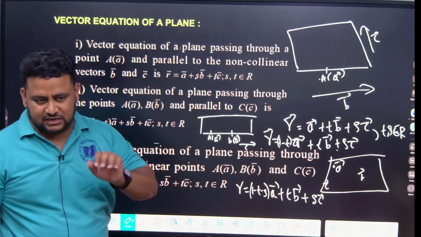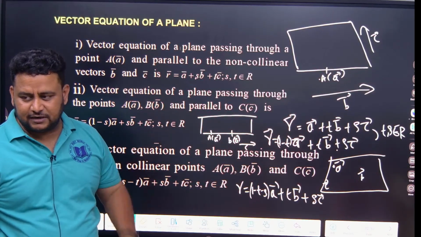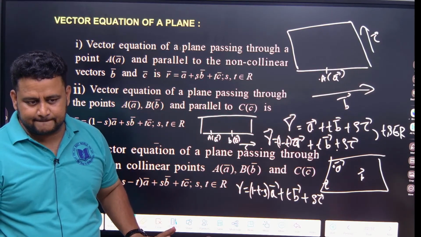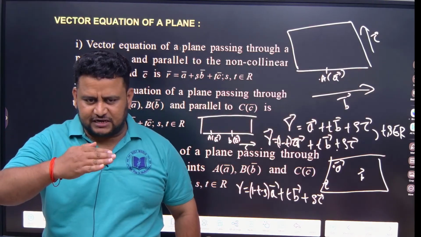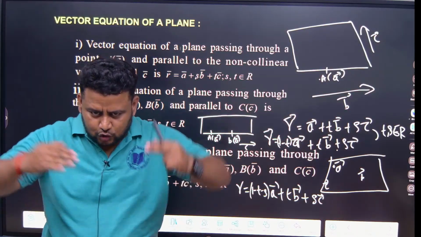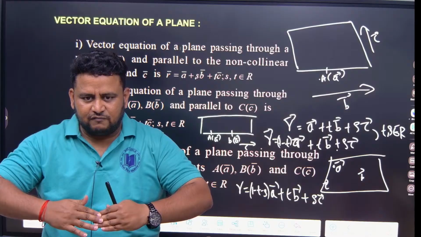So 5 equations you must know. When to use what, you must know, not just remember. Clear? Understood? One is position vector and parallel to a vector. Another one is 2 position vectors and parallel to a vector. This is when it comes to the vector equation of a line.